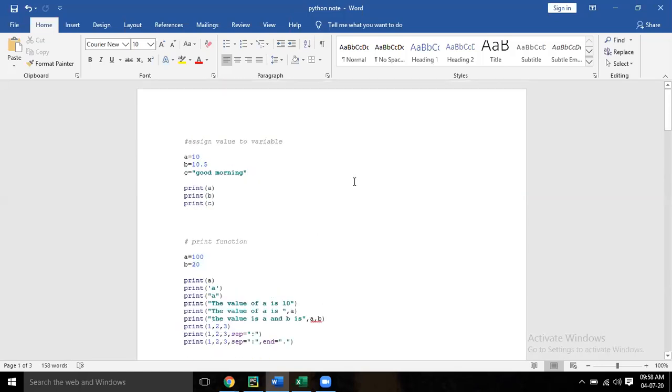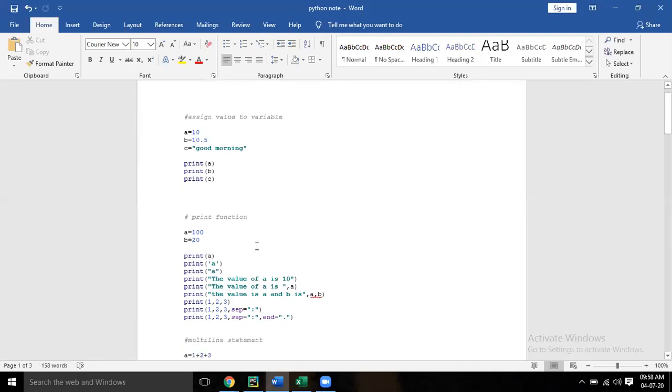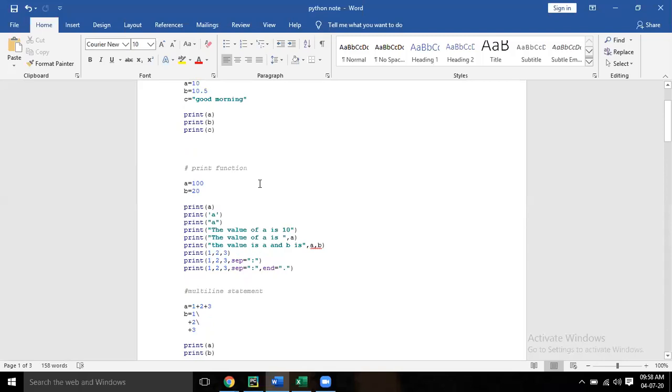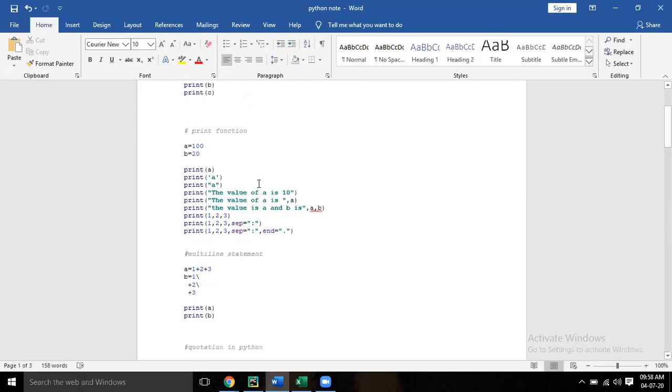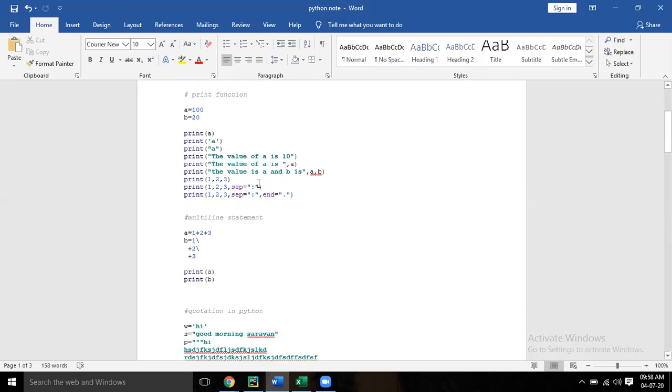So today we have started with Python, and the first topic is assigning values to a variable. How do you assign? You can assign a number, float or integer, or a string like this. Now, how to print? You can print a simple a, or something within quotes. If you print within quotes, it will print as it is. Now, if you're printing with a separator or end, you can use sep or end.